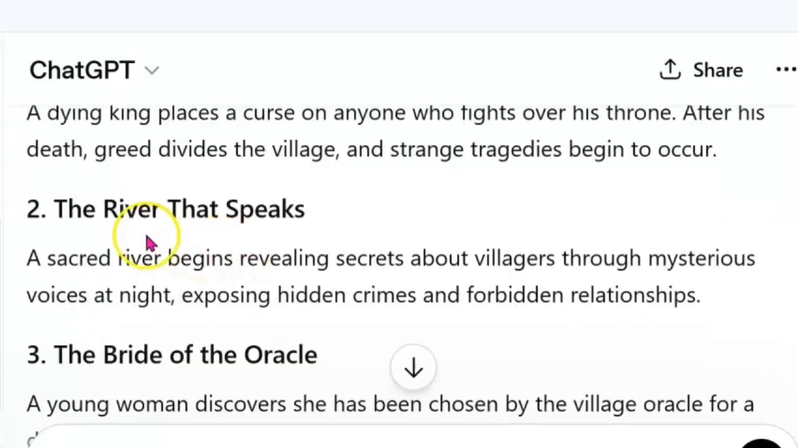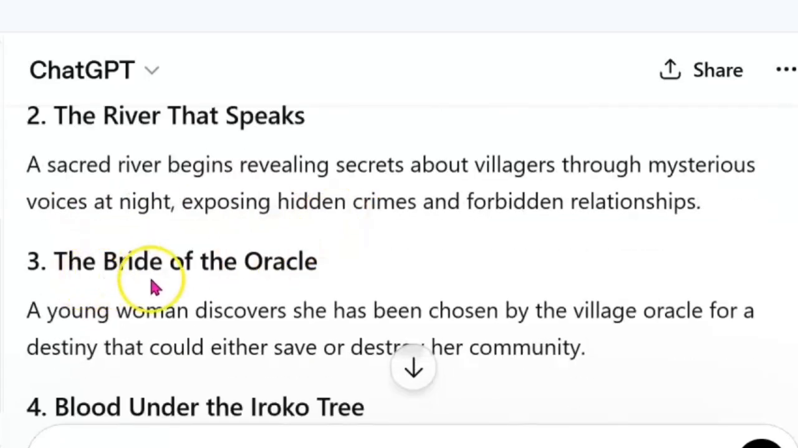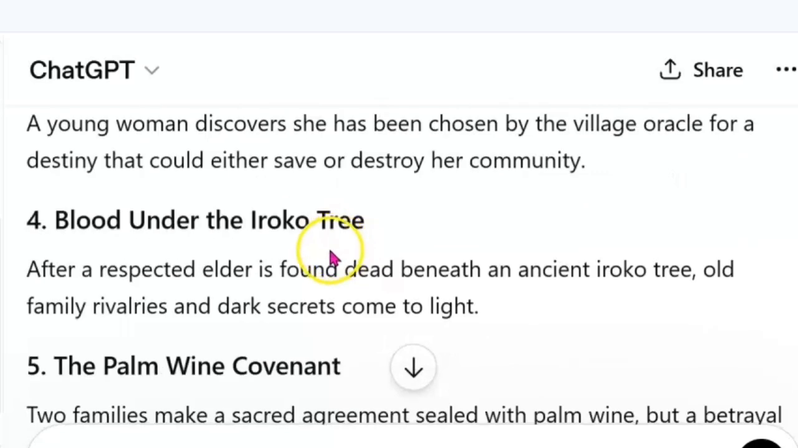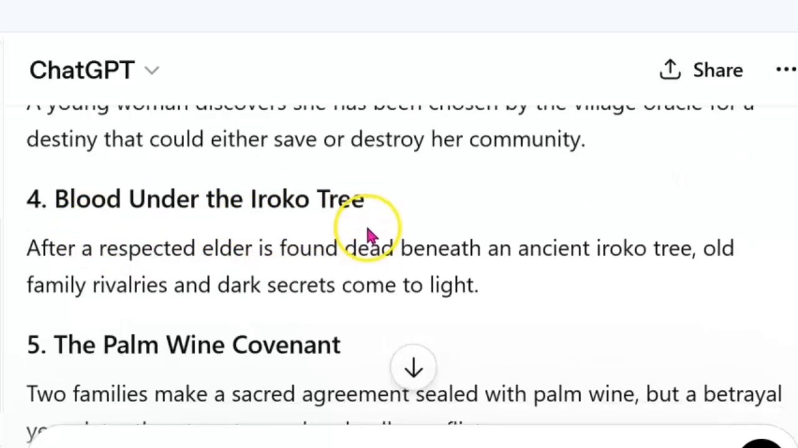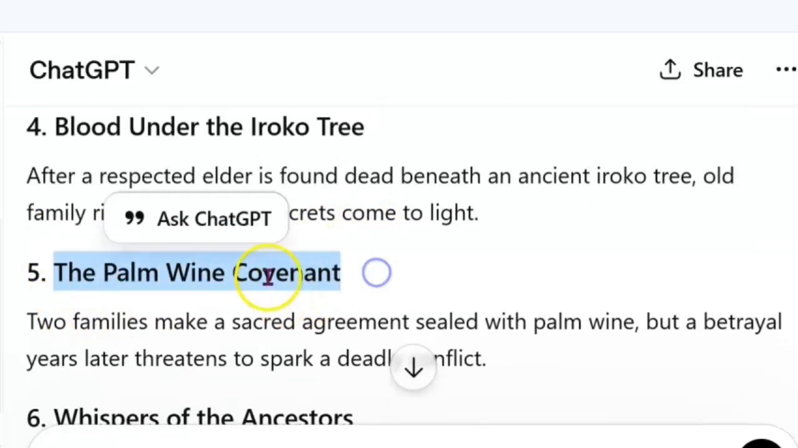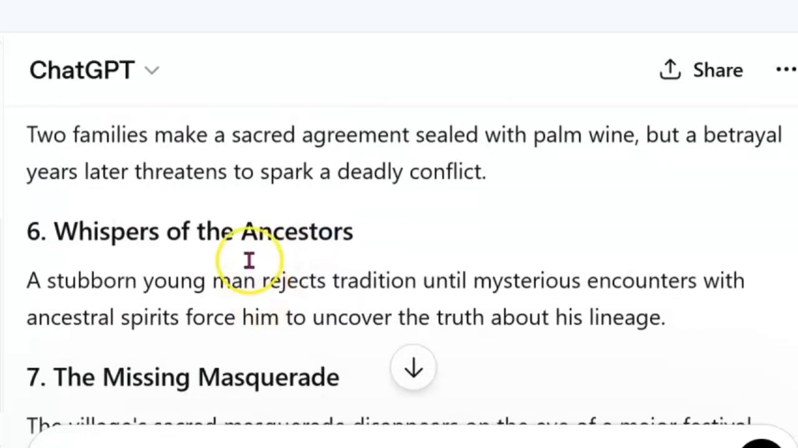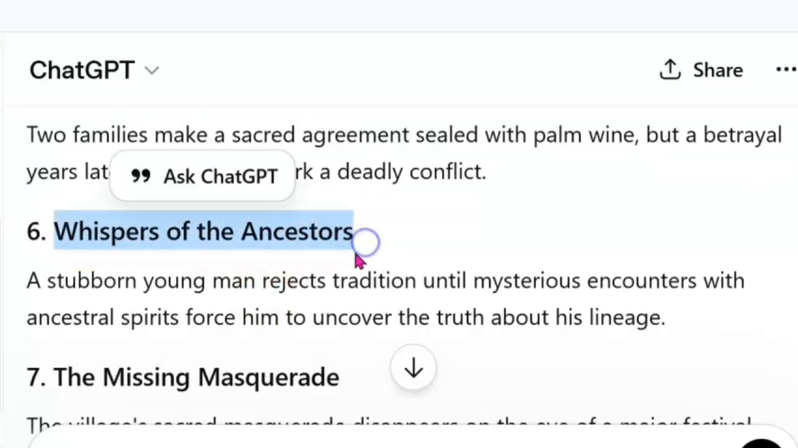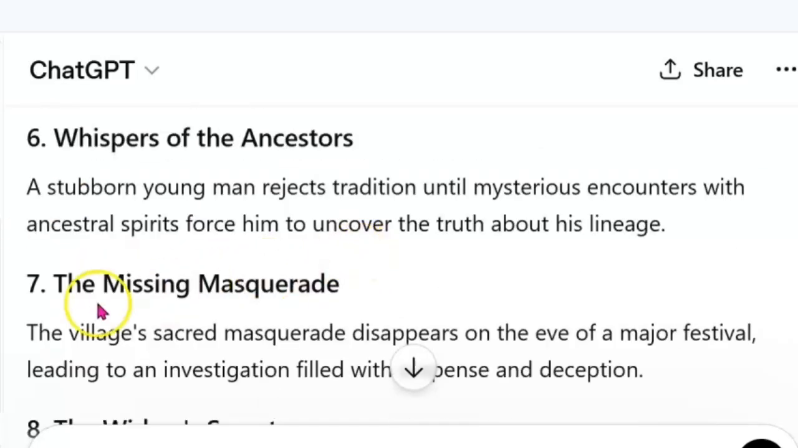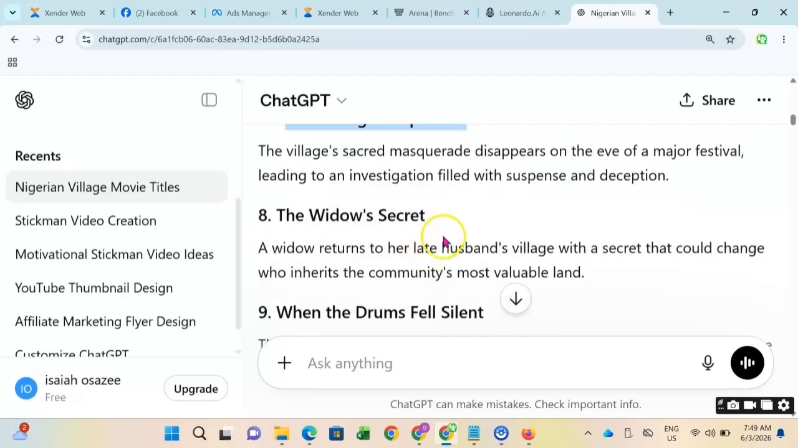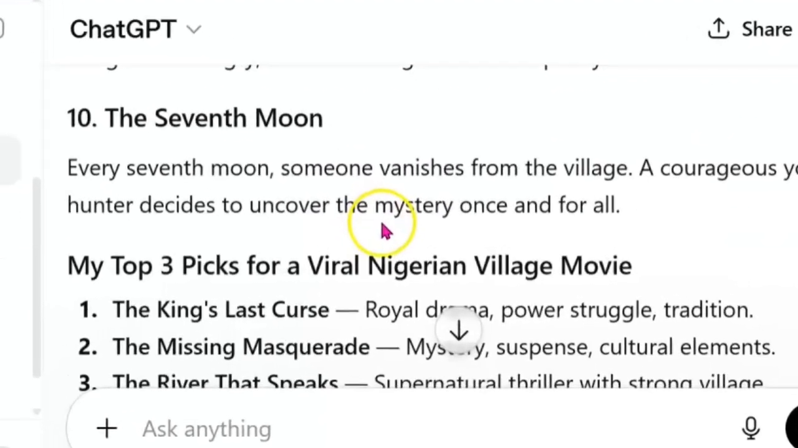So we have The River That Speaks, The Bride of the Oracle, The Blood Under the Iroko Tree, The Palm Wine Covenant. If you pay attention, you will see that every topic comes with a subtitle, which is the explanation of what the drama is all about, what the movie is all about. So ChatGPT does a great job.